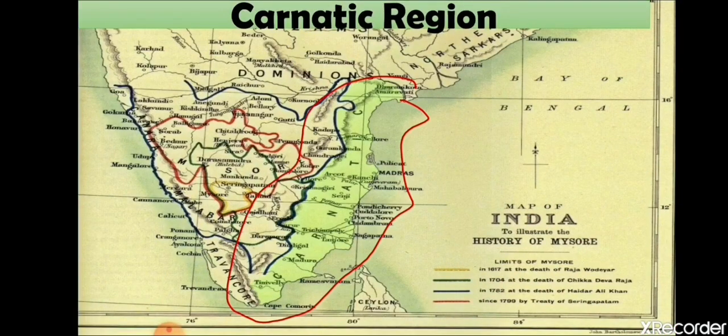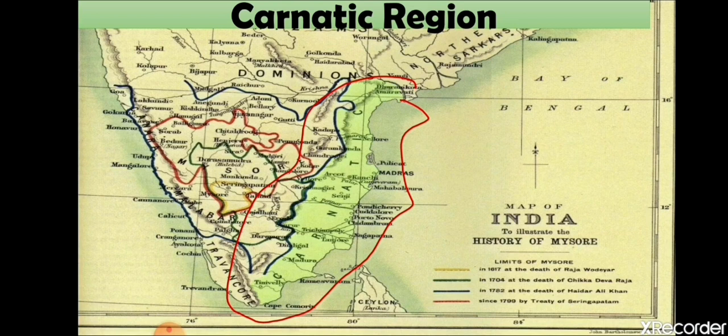So what were the Carnatic Wars? They were a series of wars or conflicts that took place between the French East India Company and the English East India Company. Basically the Carnatic Wars are not given that much in your portion. You will learn about them in class 11th or 12th if you study history.